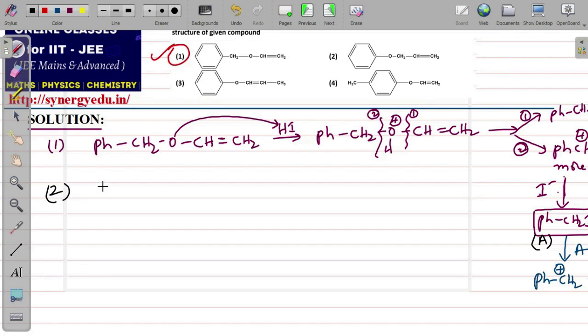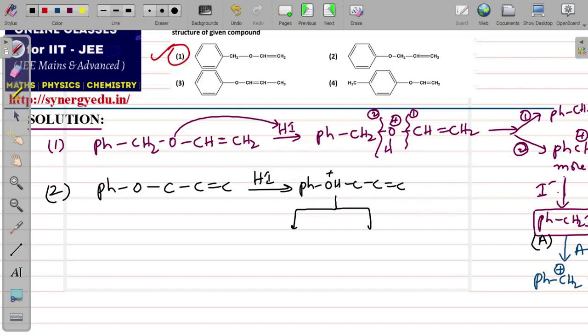Now here in the second option, PhO–C=C is there. I have not written hydrogens for simplicity. Now if I take HI, then you will get PhOH and C=C. When it breaks down, the possibility of breaking is PhOH, and like this it can break down.